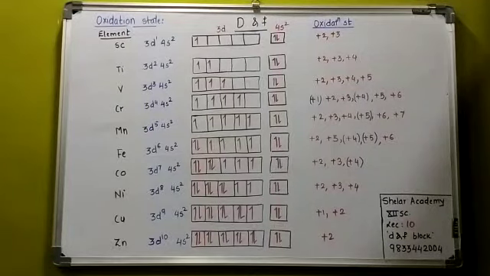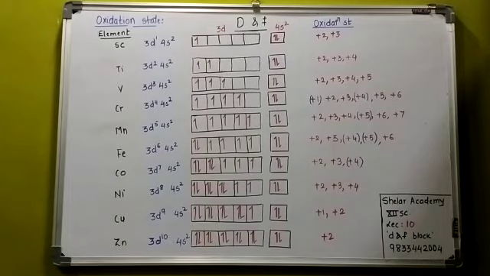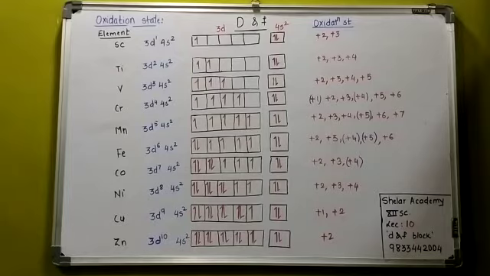Lecture number 10, oxidation states of the inner transition as well as the transition elements. Both of them have variable oxidation states. What is the reason for the variable oxidation state? The two outer shells in the case of transition metals, and the outer three shells in the case of inner transition metals, are incomplete. That is the main reason the electron can go from one energy level to the other.